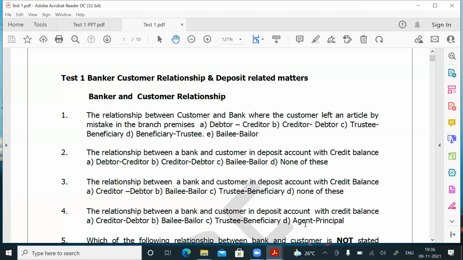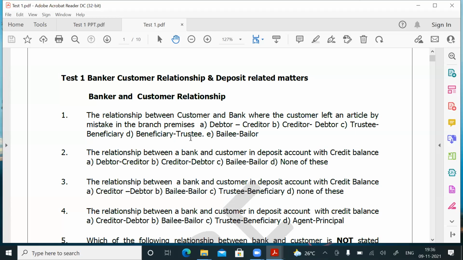So, customer and bank. The relationship between customer and bank, where the customer has left an article by mistake in the branch. So, the customer is called the beneficiary. The bank is called the trustee. See, both the options are there. You see, trustee, beneficiary is there.